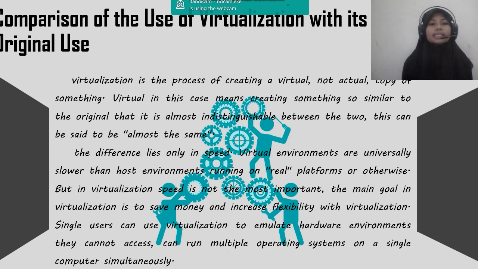This can be said to be almost the same. The difference lies only in speed. But in virtualization, speed is not the most important. The main goal in virtualization is to save money and increase flexibility.